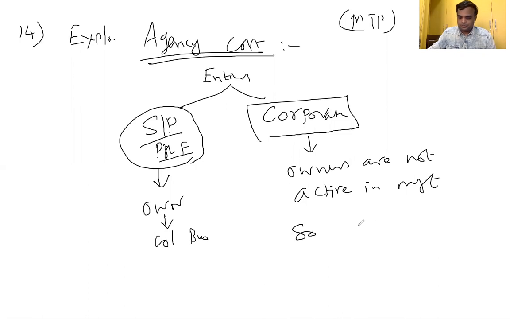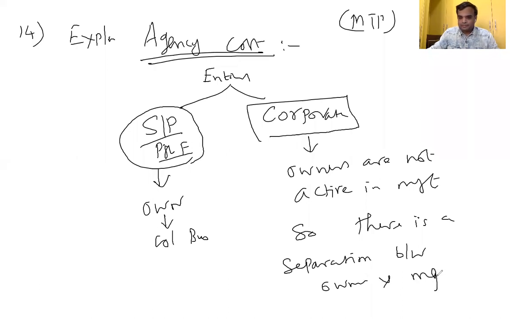So there is a separation between owner and manager. Here owner is different, manager is different. In case of sole proprietor, both are same only. But in case of company, owners may be the shareholders and the managers may be the directors and other persons. So the manager is only going to run the company.